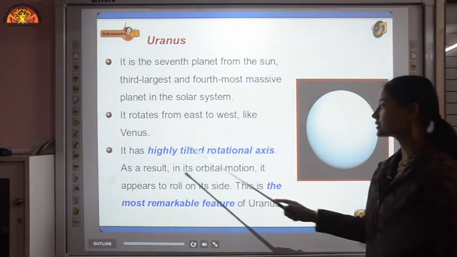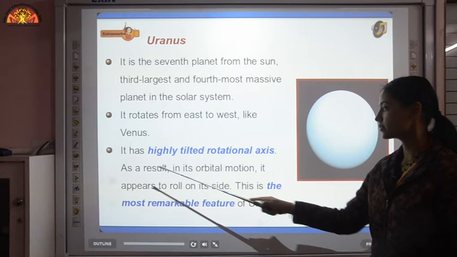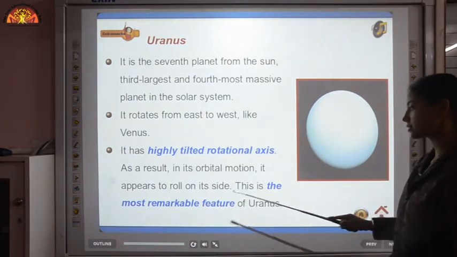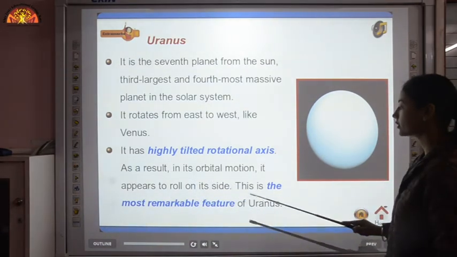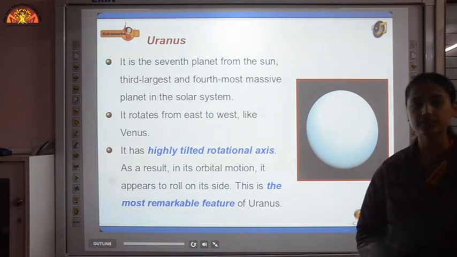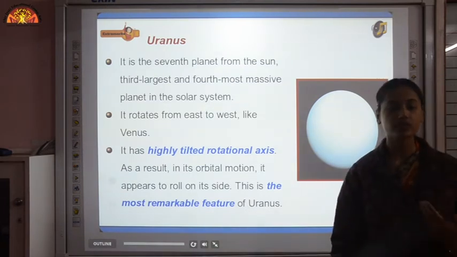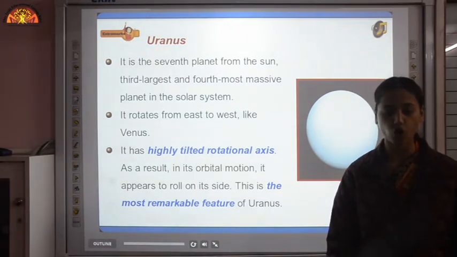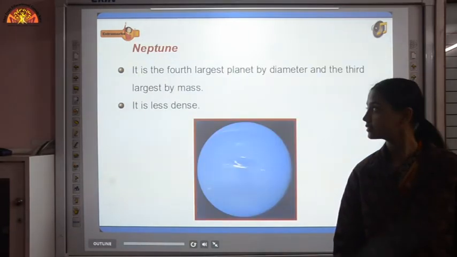It has a highly tilted rotational axis. As a result, in its orbital motion, it appears to roll on its side. This is the most remarkable feature of Uranus. So if you see its revolution on its orbit, it will look like a ball thrown on the floor. It looks like it is rolling in its orbit like a ball.